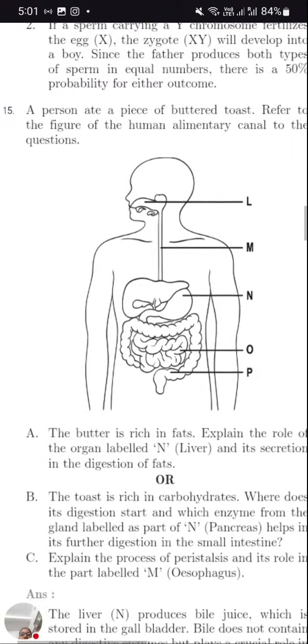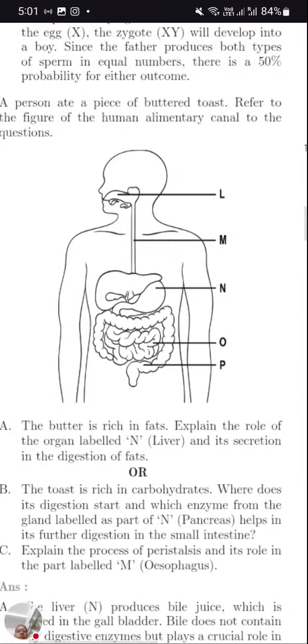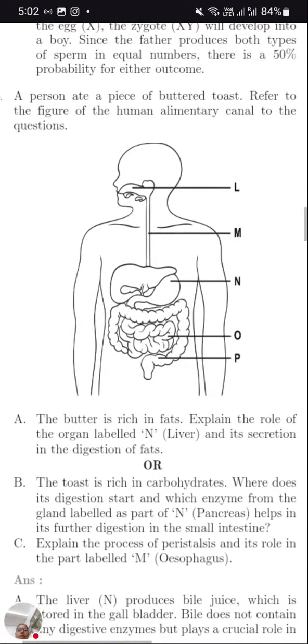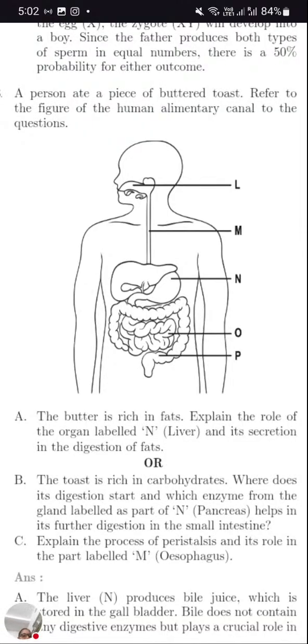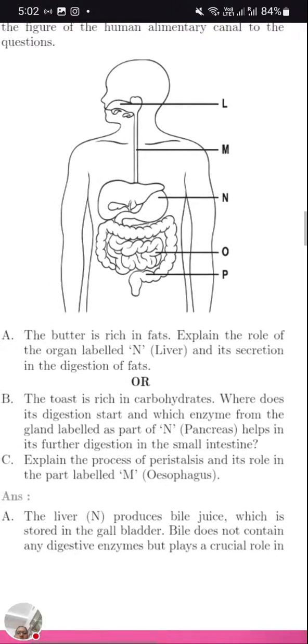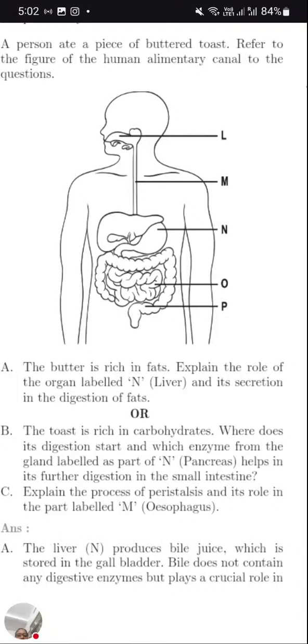Now, the next, 15th question. We frequently get this kind of question in the paper, from the human digestive system. A person ate a piece of buttered toast. Refer to the figure of the human alimentary canal. Butter means fat, and butter is rich in fat. Explain the role of the organ labeled N. So N is the stomach.